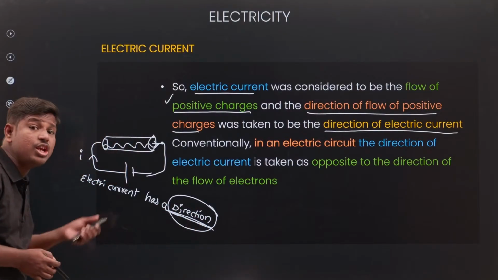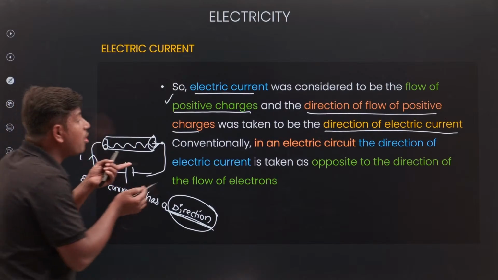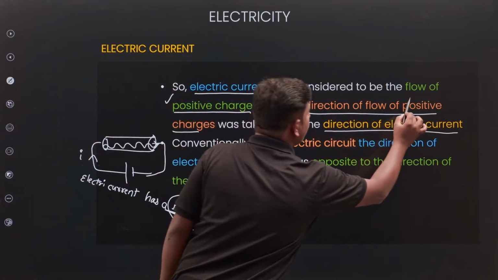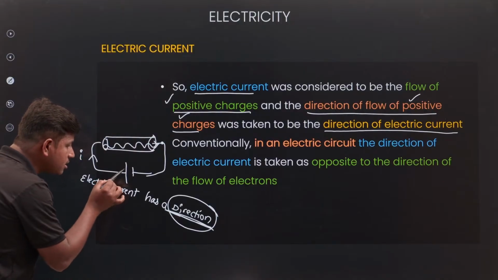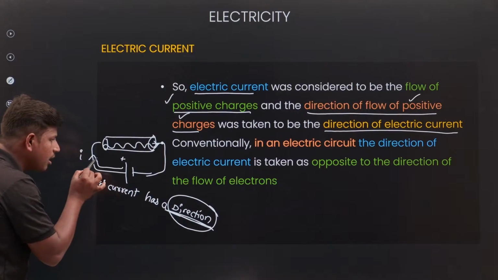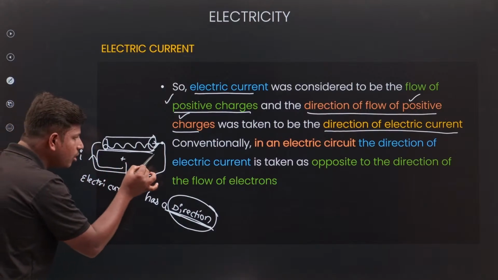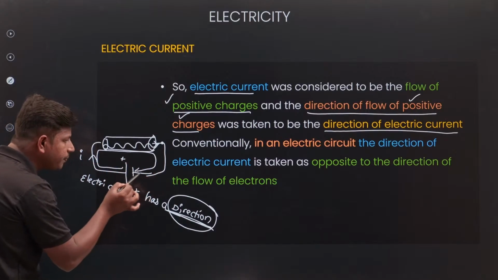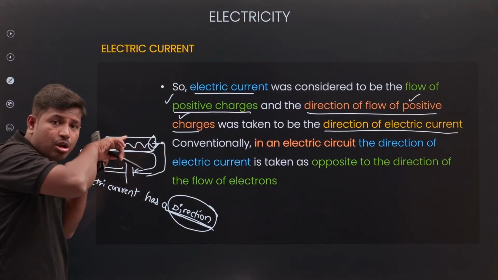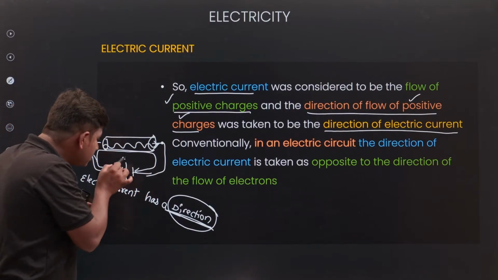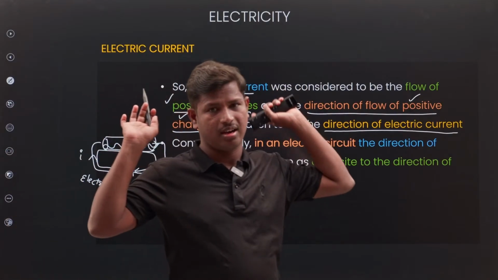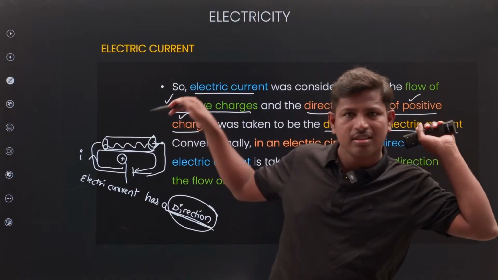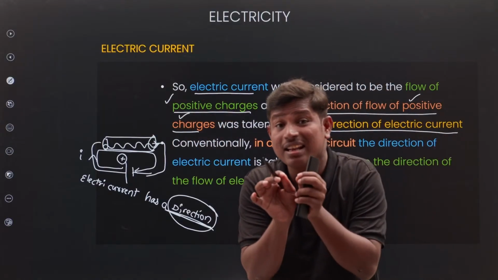You represent it as the flow of positive charges. From the positive terminal, the flow will be positive to negative. So this positive charge flow is considered as electrical current.